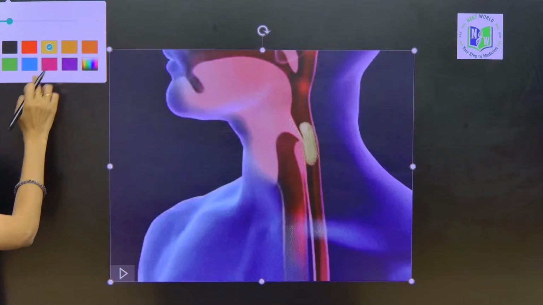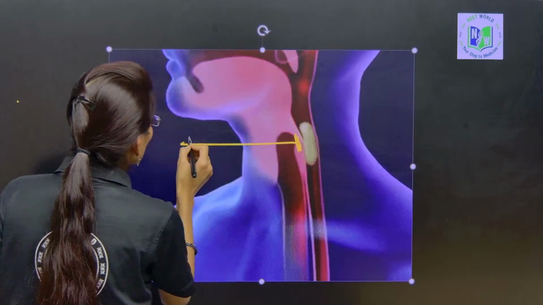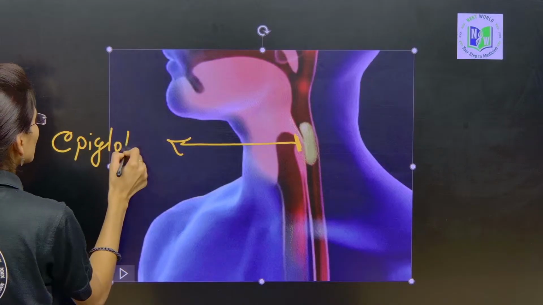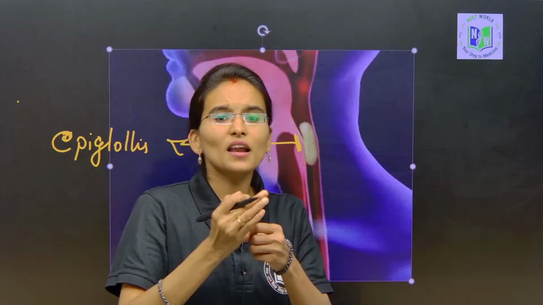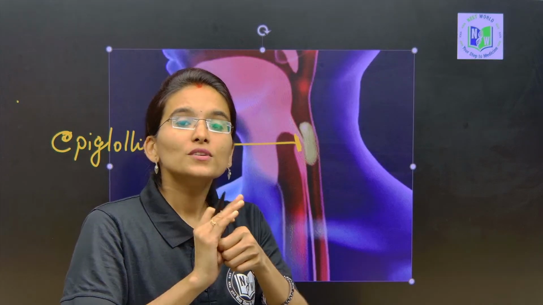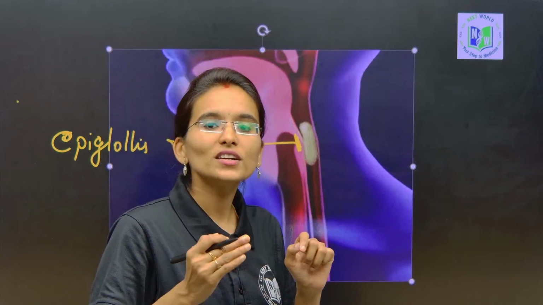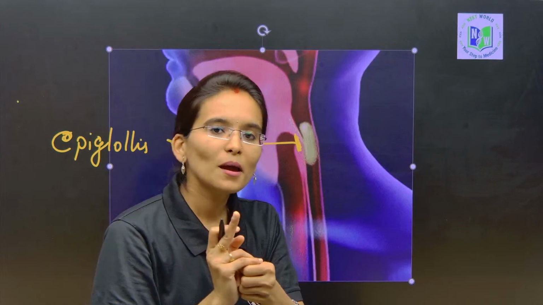This is called the epiglottis. The epiglottis is a flap-like structure, a flap-like opening present at the region of the trachea, called the epiglottis, okay.